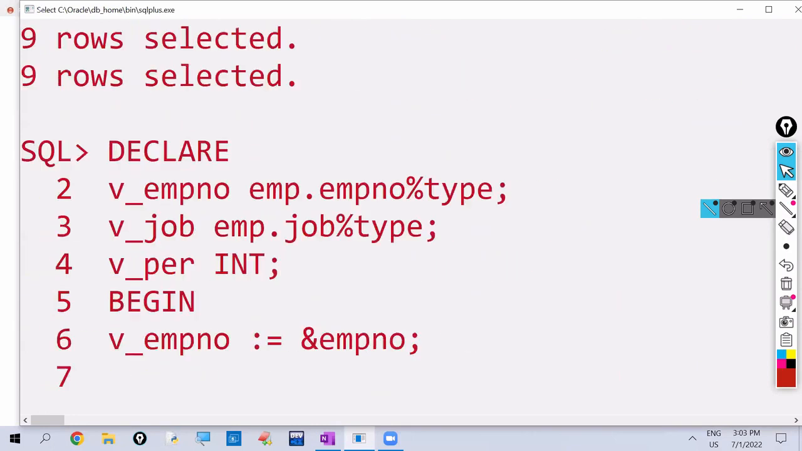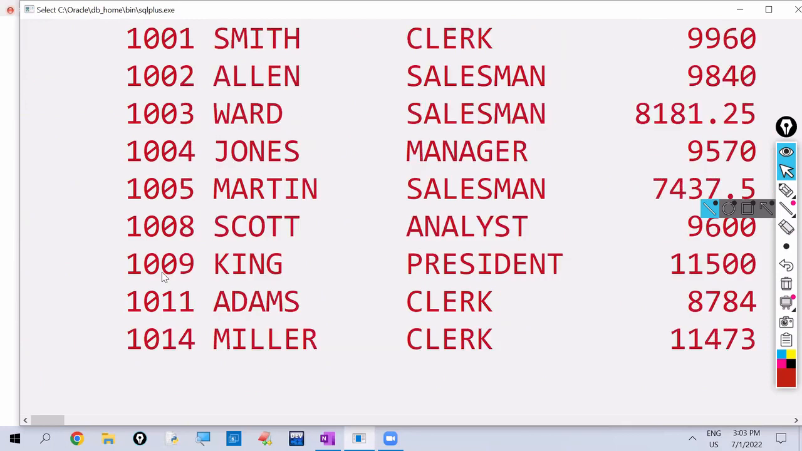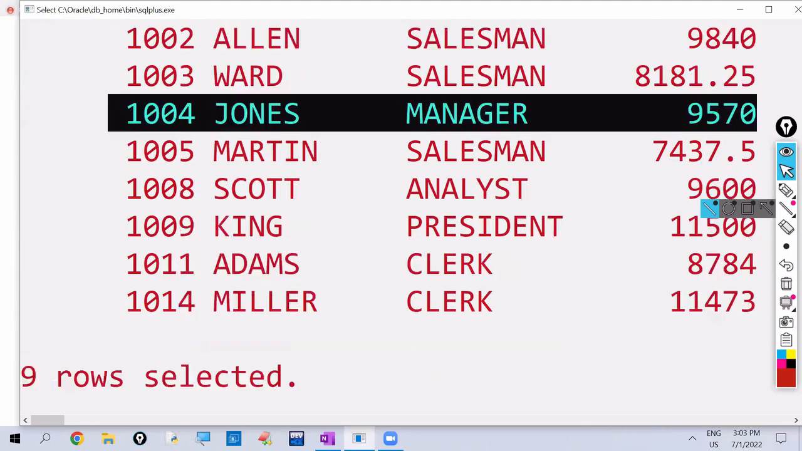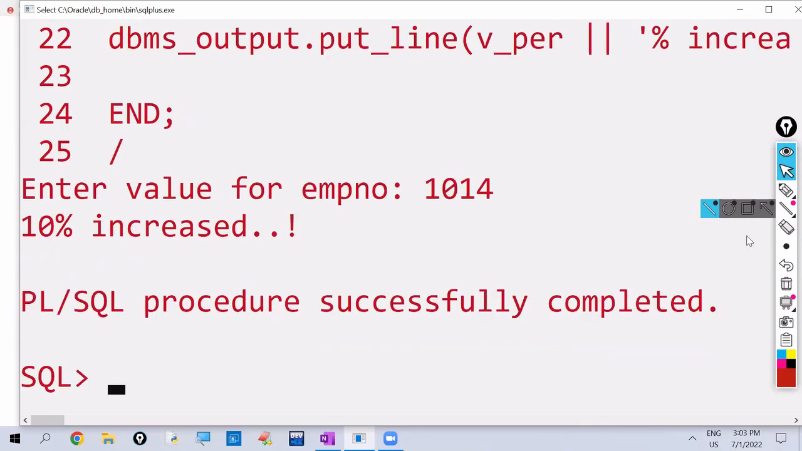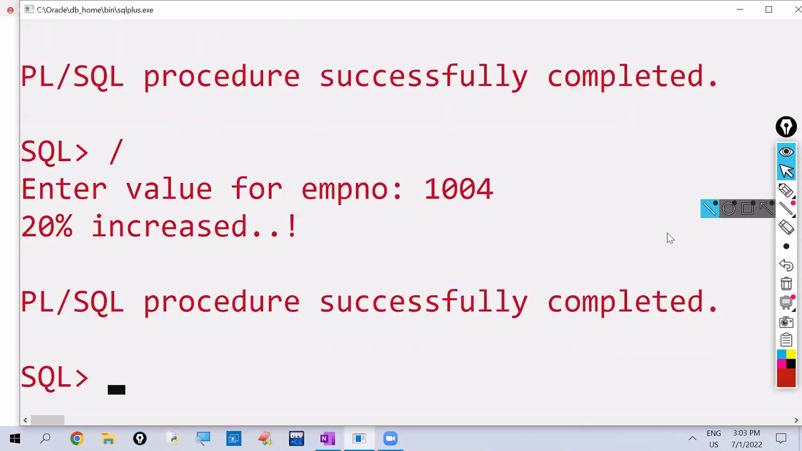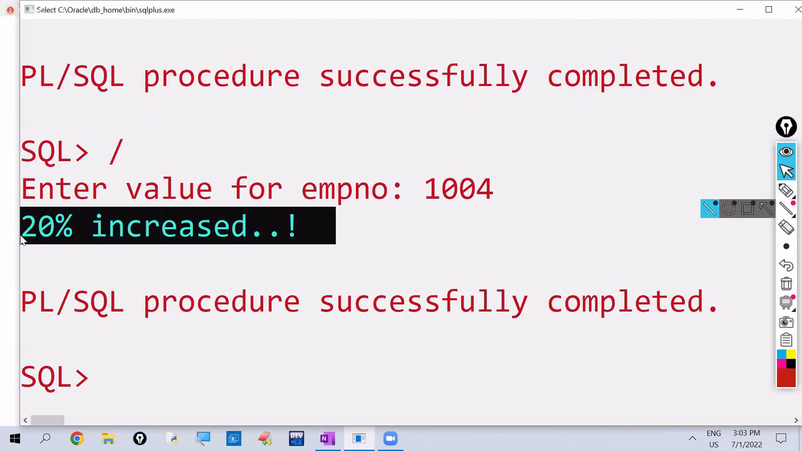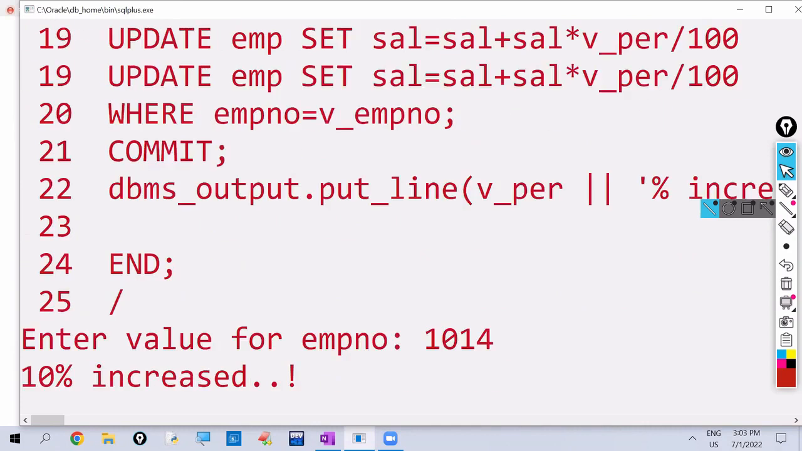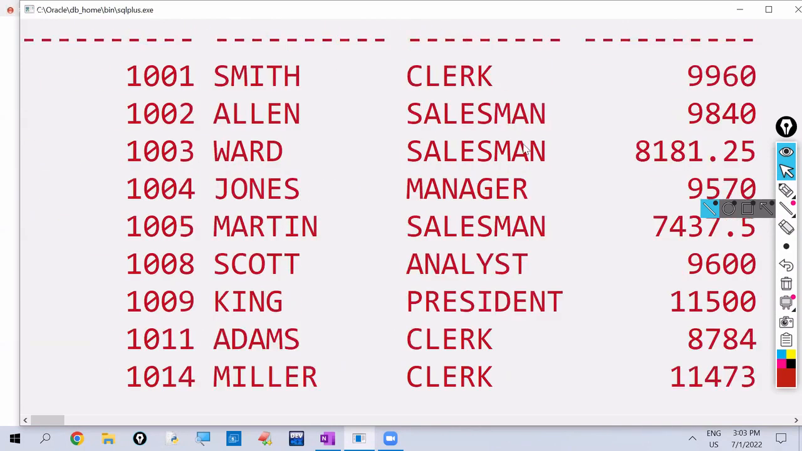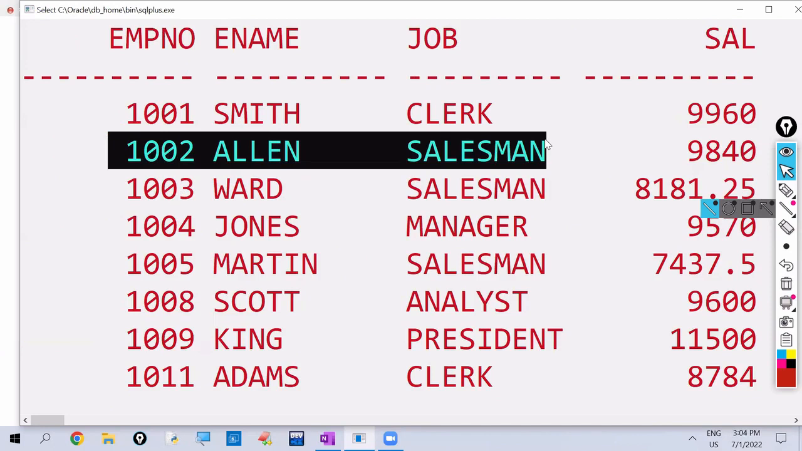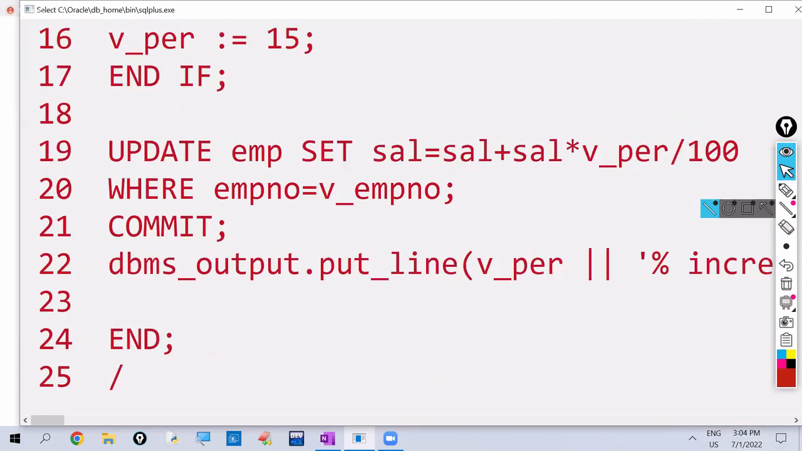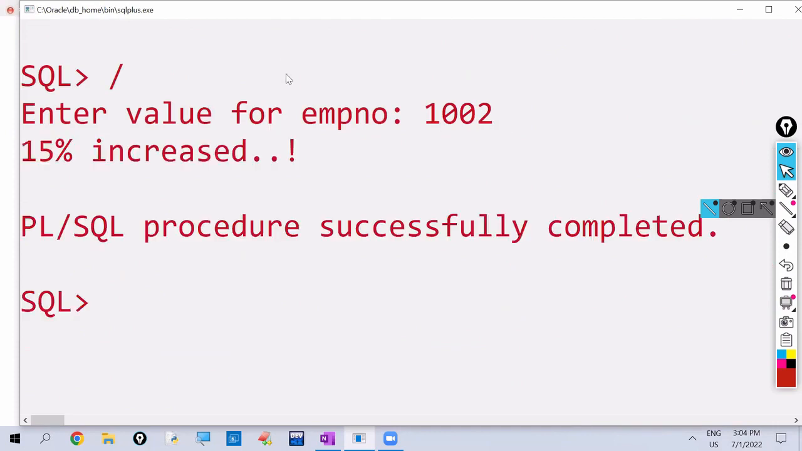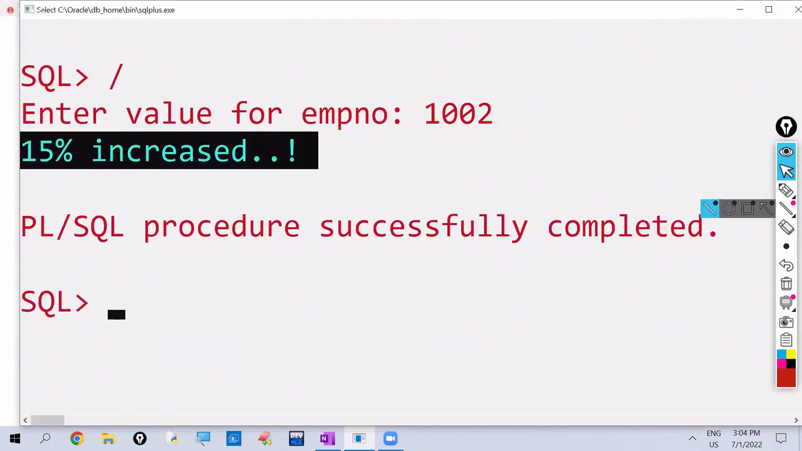For example, here, this 1004 employee is manager. For managers, we want to increase 20%. So I'm giving 1004 now. 1004 is manager. So how much percentage increased? 20%. Okay, one more time we are running. For example, this employee 1002 is salesman. So for other than managers and clerks, 15% will be increased. Observe here what it is telling, 15% increased.